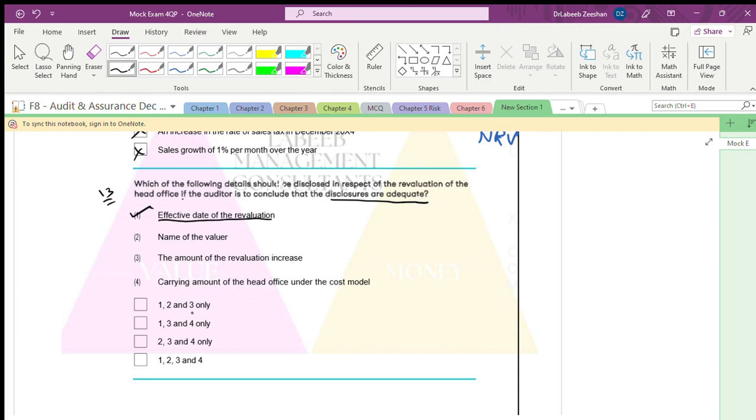We are not concerned about the name of the valuer. We need the amount of revaluation increase, and the carrying amount of head office under the cost model. The name of who is conducting it is not related. The answer is 1, 3, and 4.